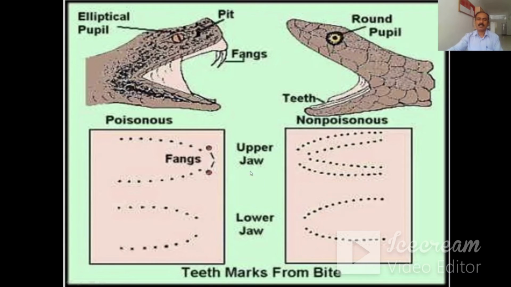Then these are the teeth marks from the bite. These are the teeth marks of a poisonous snake. As two fangs are present in the upper jaw, such markings are present in the bite. This is the upper jaw marking and this is the lower jaw marking. And in non-poisonous snakes, there is no marking of the fangs.